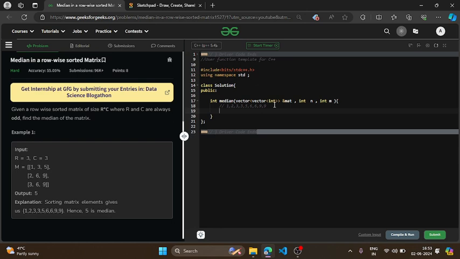But in the brute force approach you will have to traverse across the matrix, so it will be around O of n into m, and also we are using extra space, that new array, right? So the space complexity will also be bad. So I will tell you another approach, which will be the optimal approach of this question. So let's start with that particular approach.